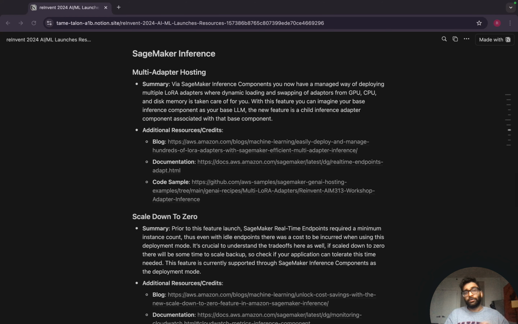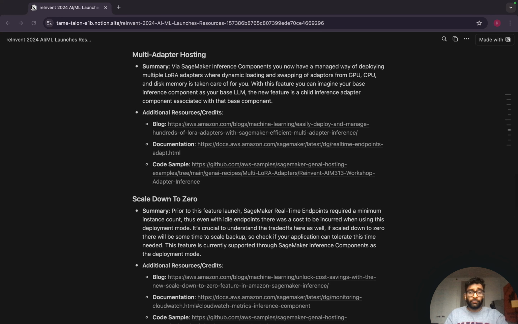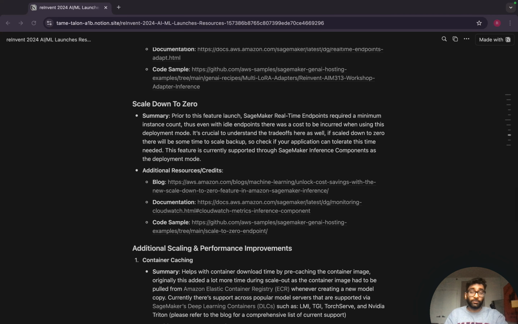So at a high level, the reason this is so important or so effective is when you're scaling your LLM to maybe fine-tune across multiple different data sets or use cases, having something like this where you can have multiple adapters on the same endpoint is very cost and performance efficient. Whereas traditionally, you might need persistent hardware for each model that you're trying to deploy. But this makes it very simple to manage and maintain all these adapters on a singular point of contact with that base model. And from a cost angle, it's also very useful, where you don't need a persistent REST endpoint for each and every single one of them. That was multi-adapter hosting. The second feature that stood out for me here as well was scale down to zero.